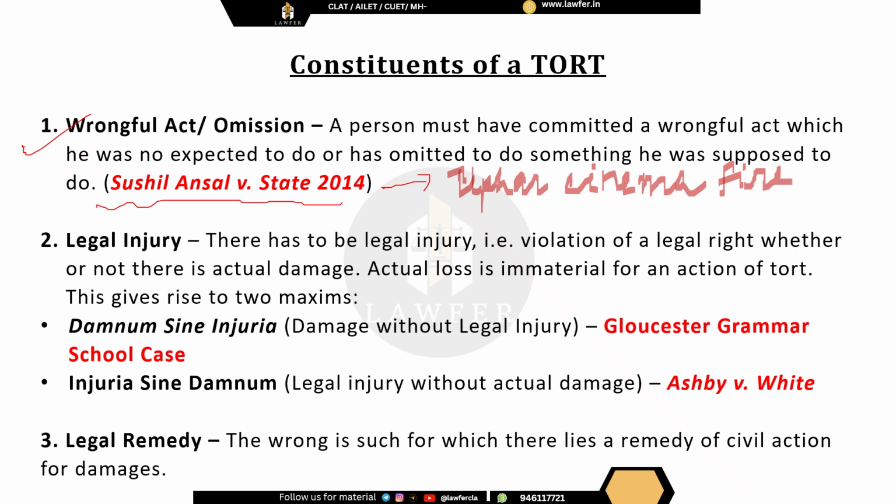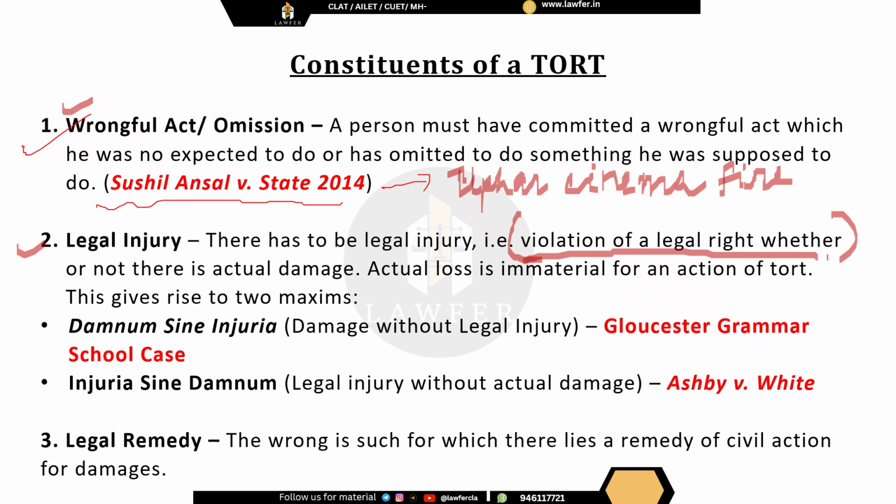Now, the second point which we have to keep in mind after the wrongful act. So first is that there is a wrongful act or a wrongful omission. Second is that there is legal injury. What do we mean by legal injury? Legal injury means a violation of a legal right. Now, this may lead to actual damage or this may not lead to actual damage. What do I mean by that?